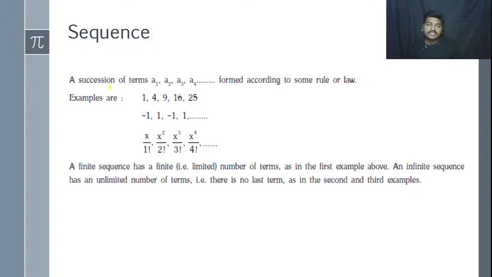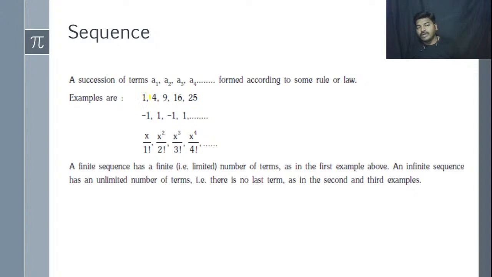The succession of terms a1, a2, a3, a4: whatever numbers we arrange in a particular order, we say it is a sequence. For example, 1, 4, 9, 16, 25.